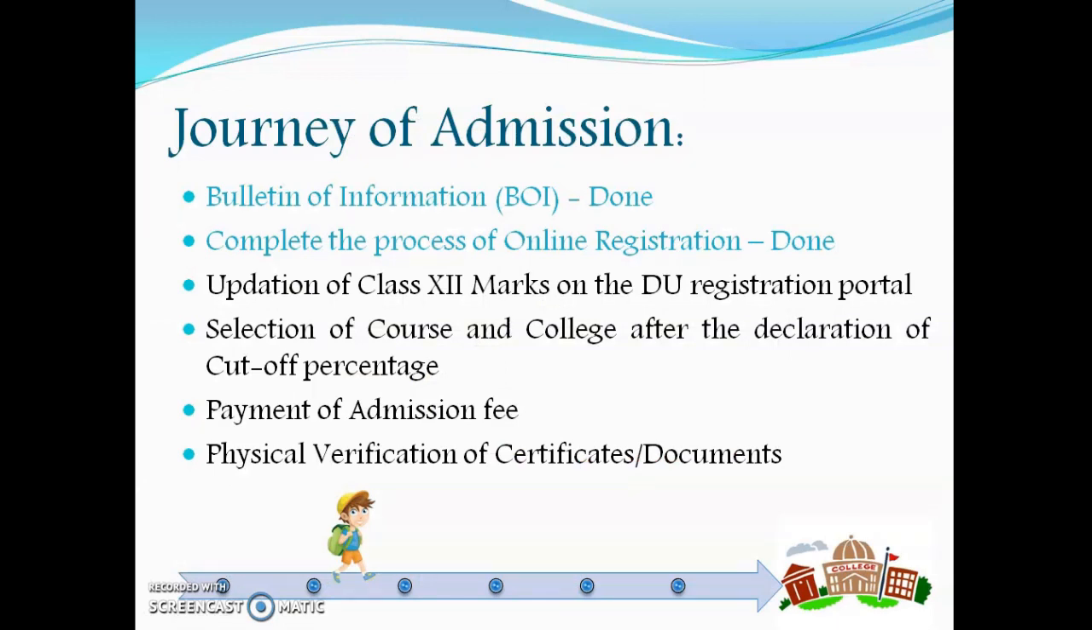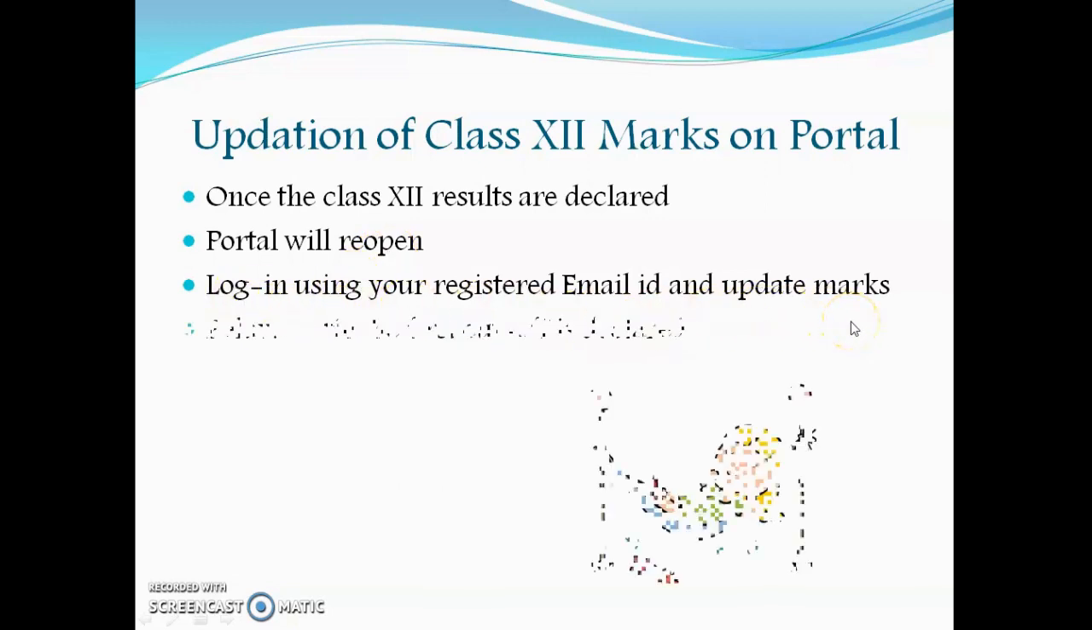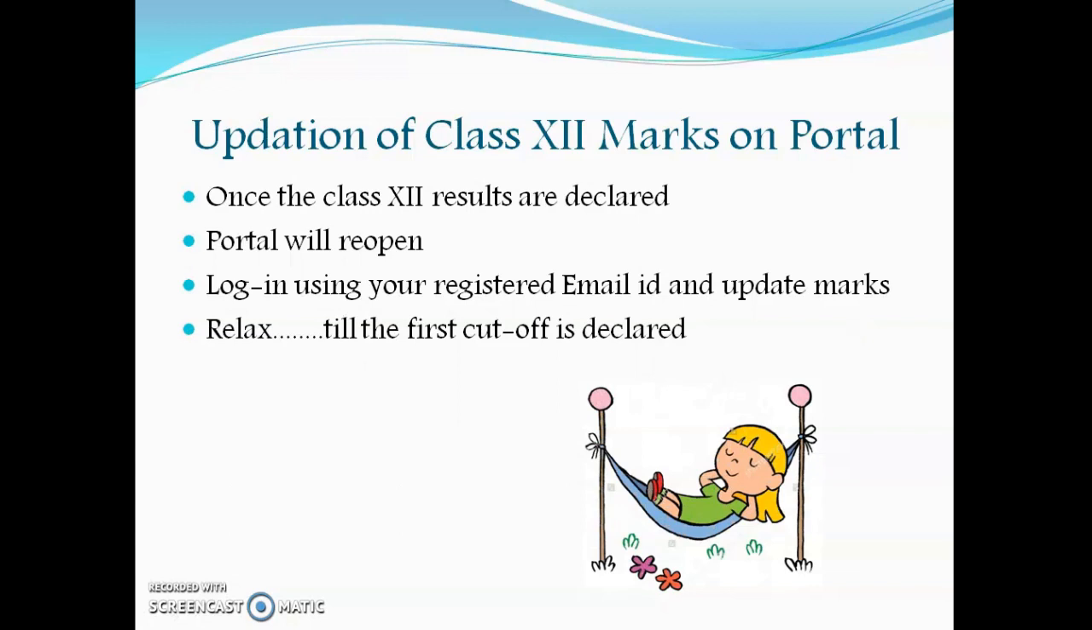So with this, you are done with the second step of the journey of admission and you have completed the process of online registration. Now the next step will start once your class 12th results are declared. As we all know, as of now the results have not been announced. So once they are announced, the portal will reopen. You are required to log in using your registered email ID and update your marks. And after that you relax till the first cutoff is declared.